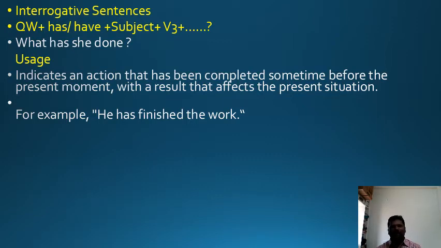Usage: it indicates an action that has been completed sometime before the present moment with a result that affects the present situation. We use this tense for just completed actions. Look at the example. He has finished the work. The subject is singular, so we use has. We use has with he, she, it. We use have with I, we, you, they, or any plural noun.